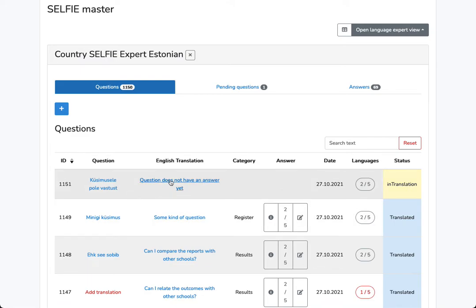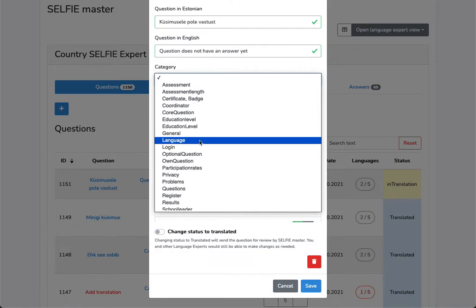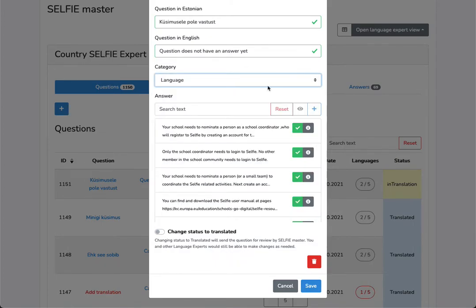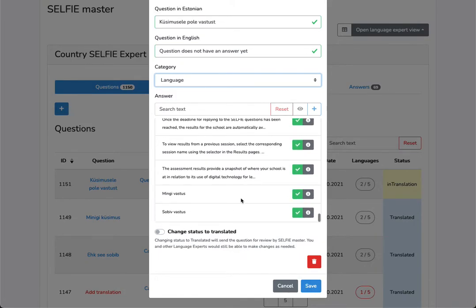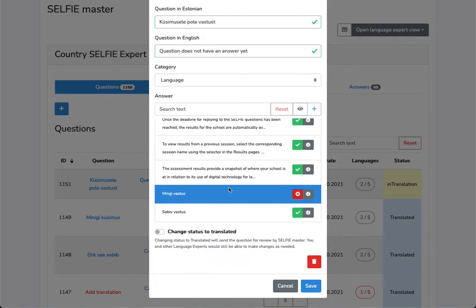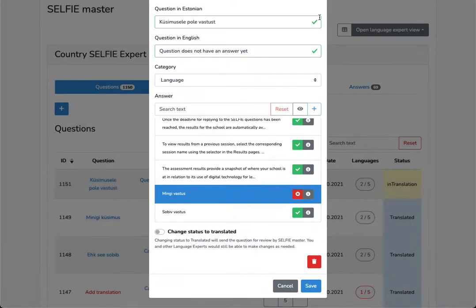We could, for example, edit it, make some changes. Let's choose the language category and search for some kind of answer to it. Let's choose some kind of answer that we already have in the system. Let's select it. There is also a possibility to create a new answer without leaving this dialog, as has been shown in the country expert video.